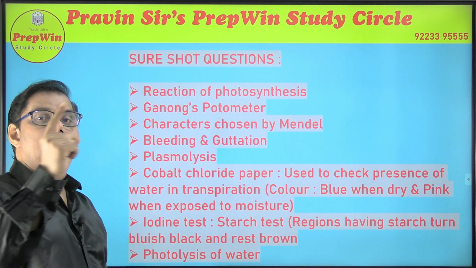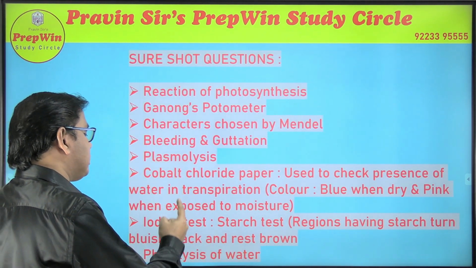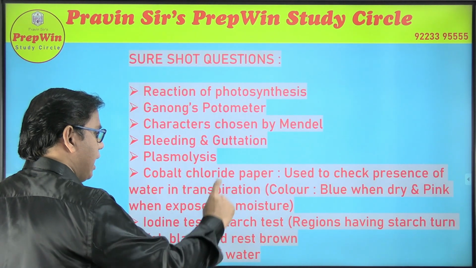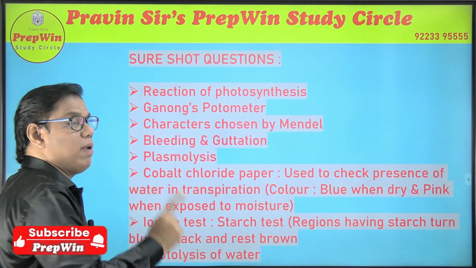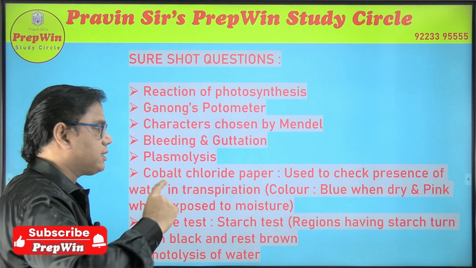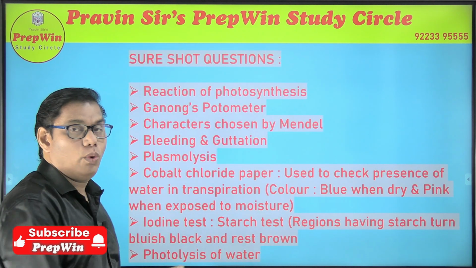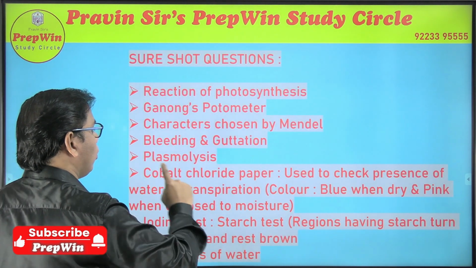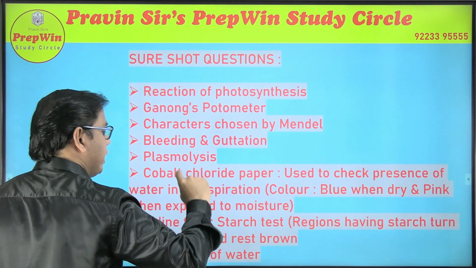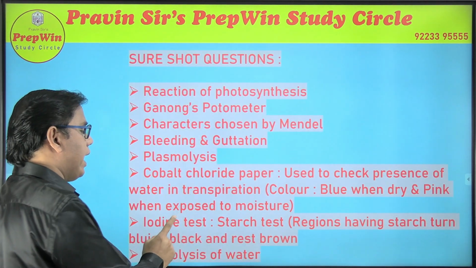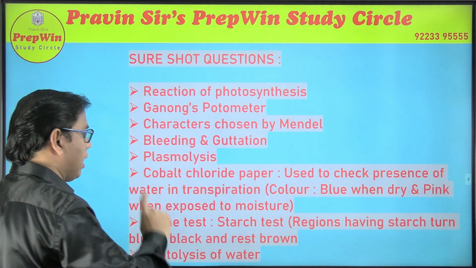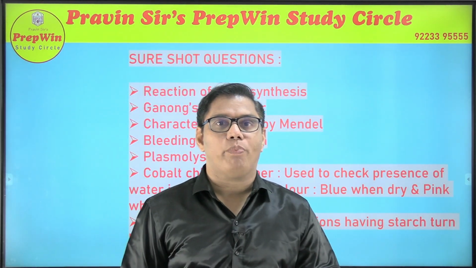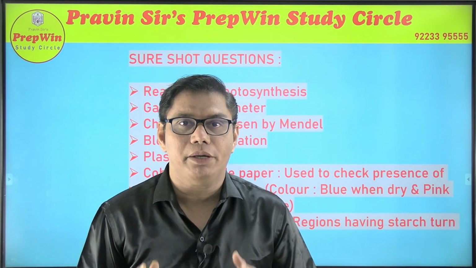And finally, the iodine test. Iodine test is for the presence of starch in the leaf. So the region having starch turns bluish black, and the rest of the region which is starch free becomes brown. So please, these are my final words: cobalt chloride paper, its use and the color change. Then iodine test, its use and the color change. This is very important. So these are some of the important questions for your biology paper.